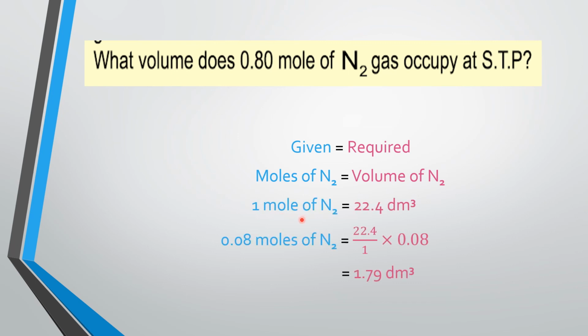So 1 mole of nitrogen is our standard quantity, and the standard volume is 22.414 decimeter cube, and 0.80 moles as in the question. We have to calculate the volume for these moles. By using the unit method we can calculate it easily.